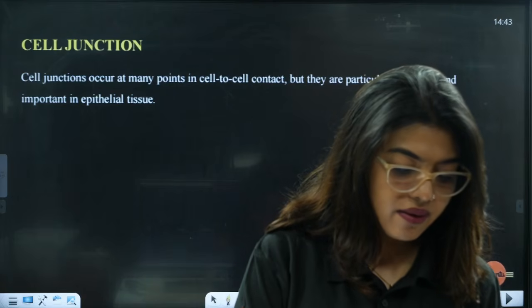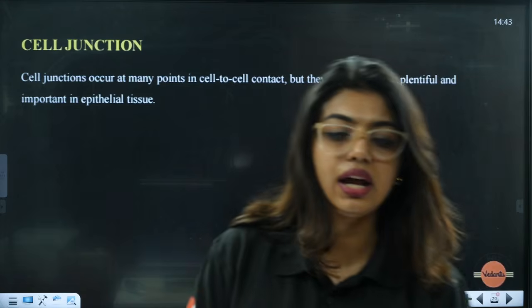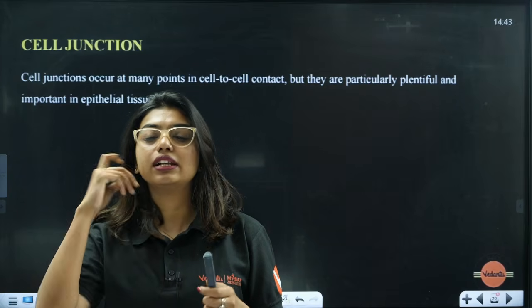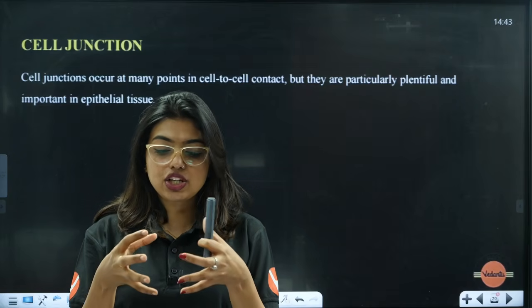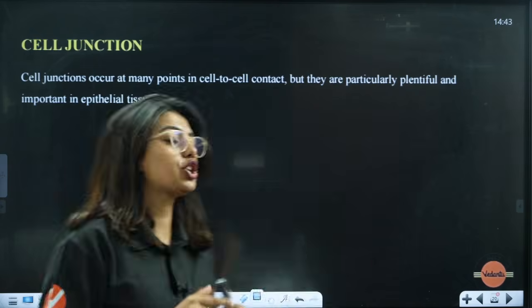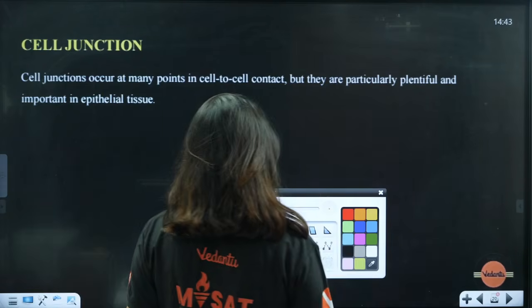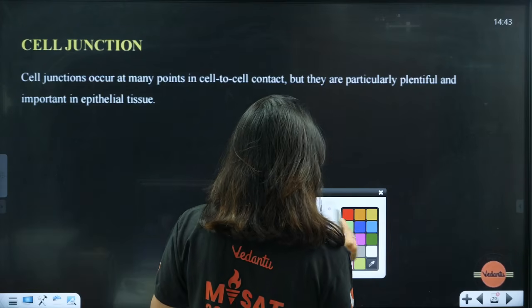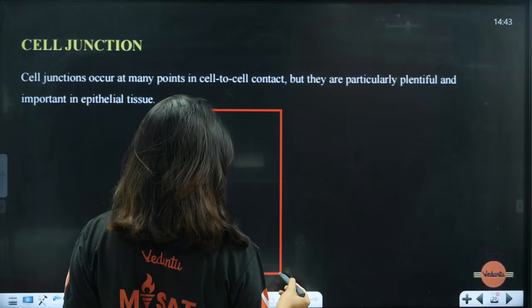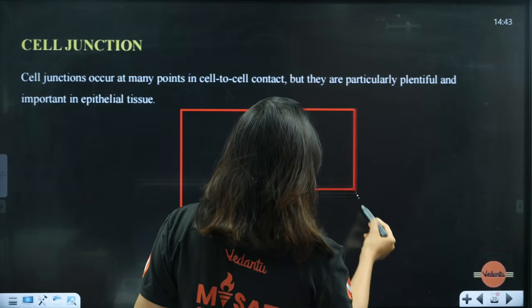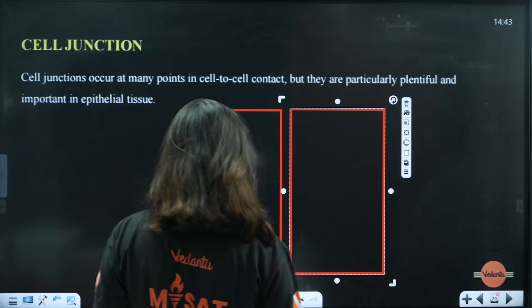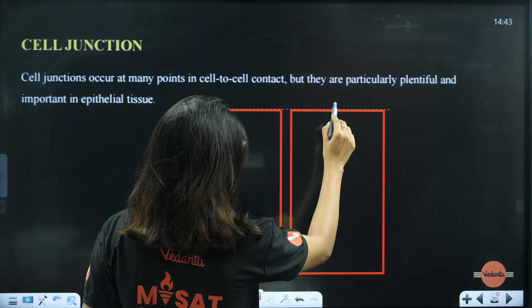So there are 2 cells, and these 2 cells have to come together. That point, the cell junctions will do the job. They have asked you to remember three of them. Let me just draw it for you here. This is one cell, this is one more cell, this is one more cell.